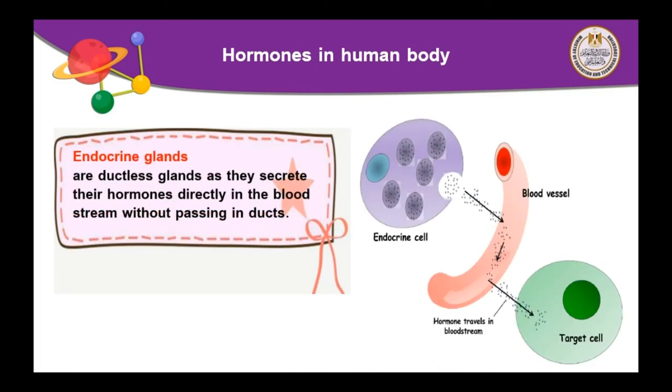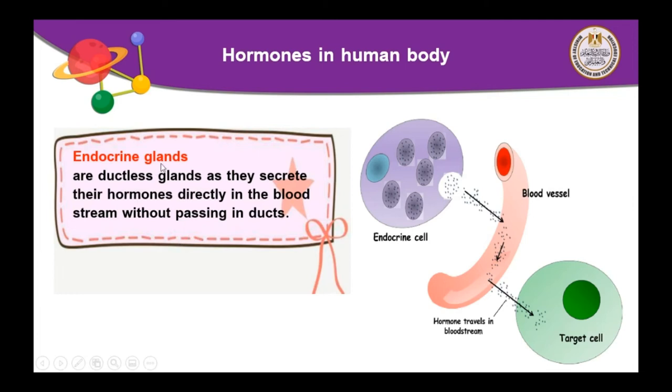What are the name of these glands? The glands which secrete hormones are called endocrine glands. What is the meaning of endocrine glands? Endocrine glands or endocrine cell secrete hormones. These hormones go directly in the blood without passing in ducts.